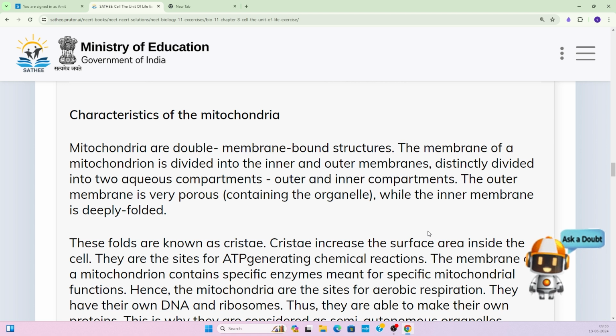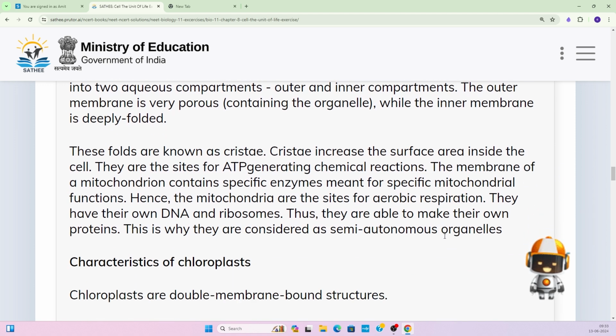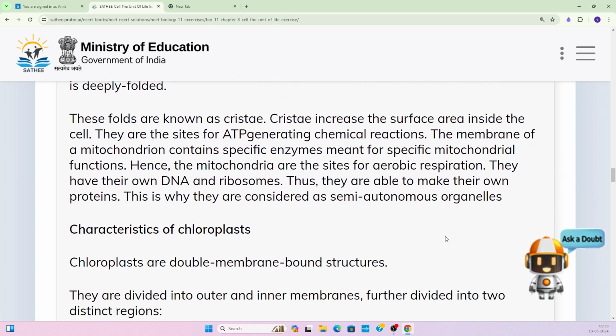The outer membrane is very porous, containing the organelle. Okay, it is quite porous, so substances can move easily, while the inner membrane is deeply folded. It is a highly folded structure, and these folds are known as cristae.